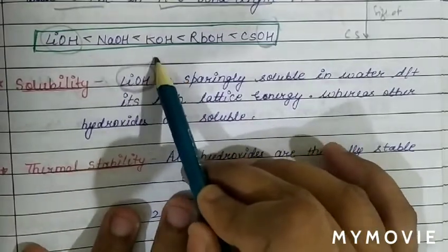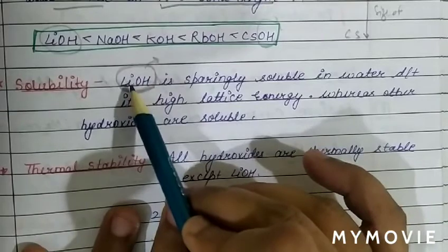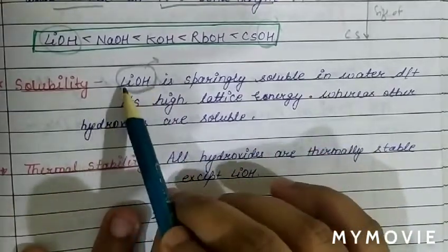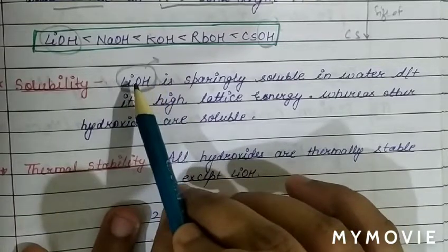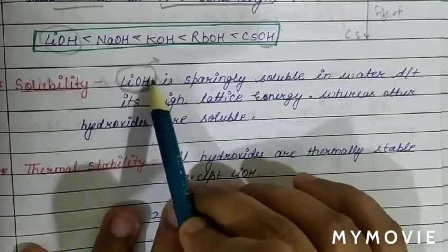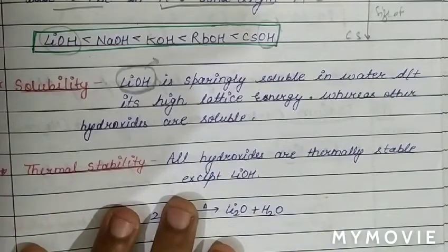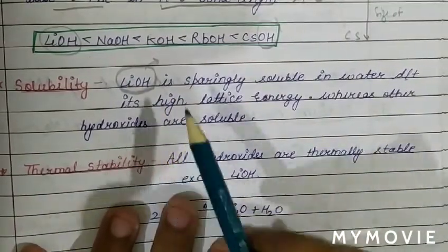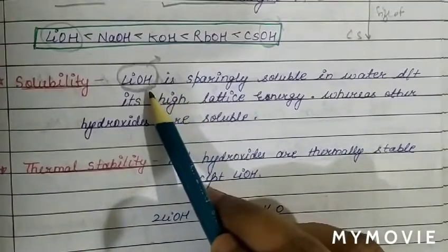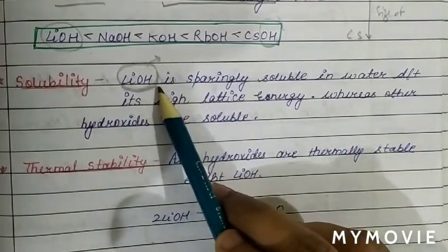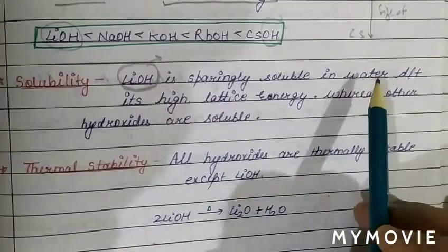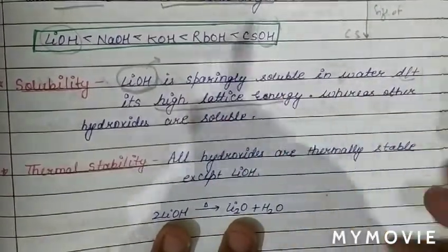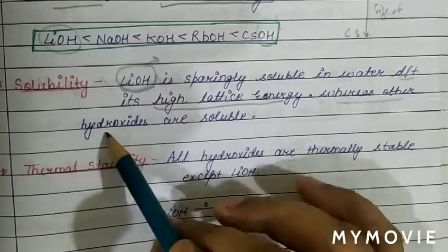Therefore if lattice energy is high, a high amount of energy is required to break the Li-OH bond. So due to high lattice energy, lithium hydroxide is sparingly soluble in water, while other hydroxides are fairly soluble in water. Why? Due to high lattice energy of LiOH, whereas all other hydroxides are soluble.